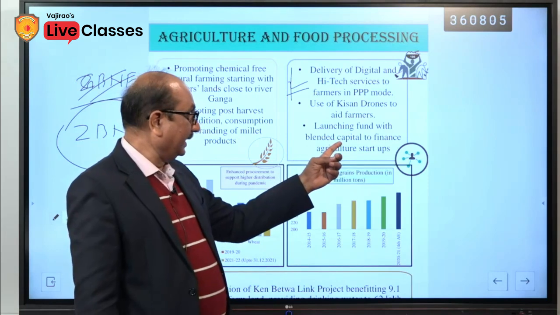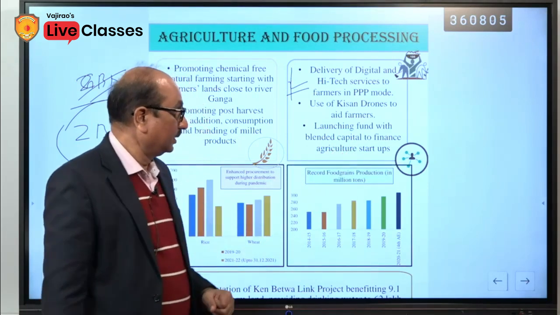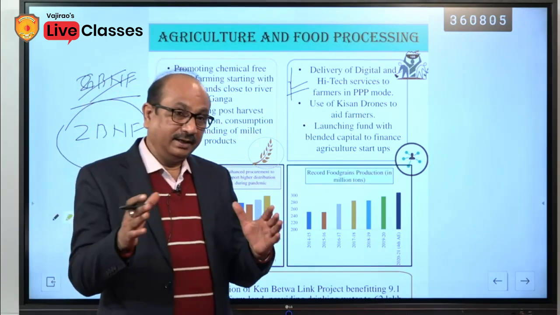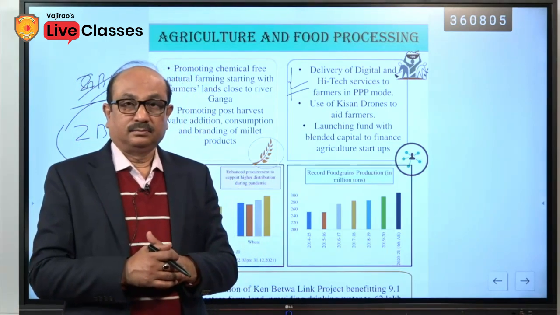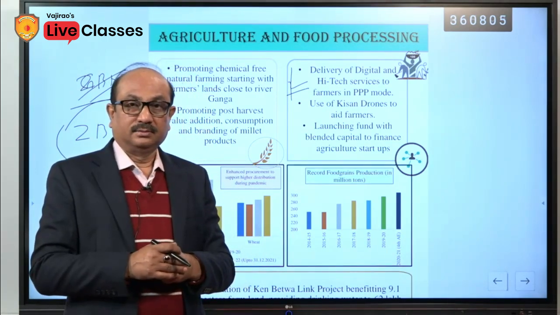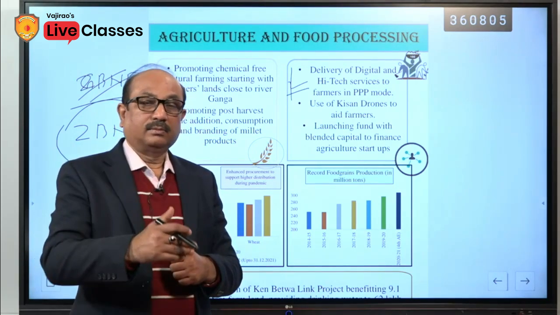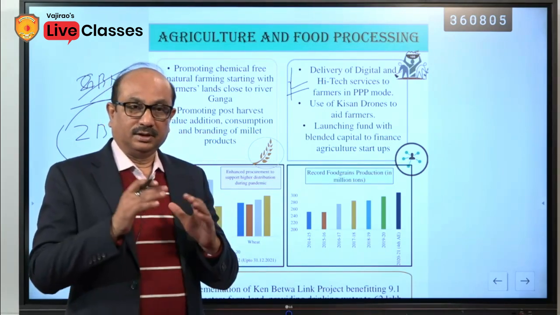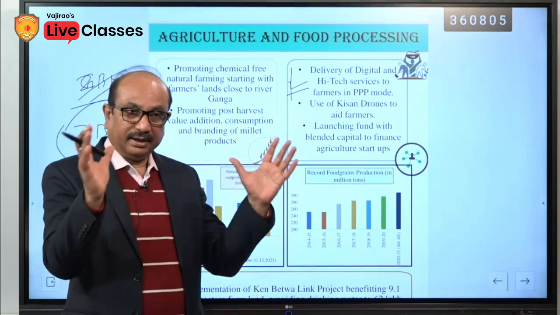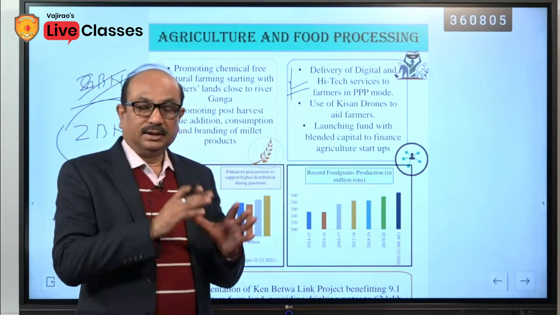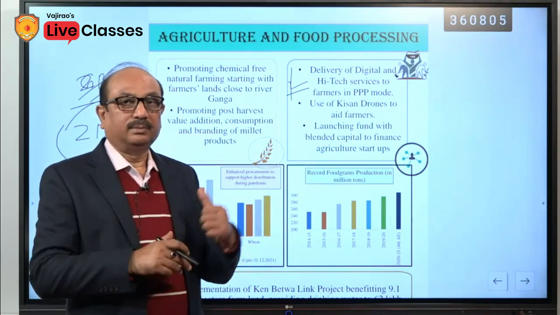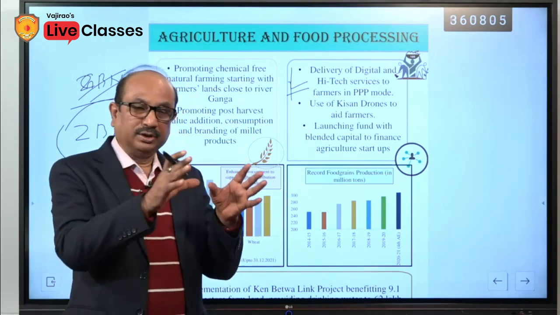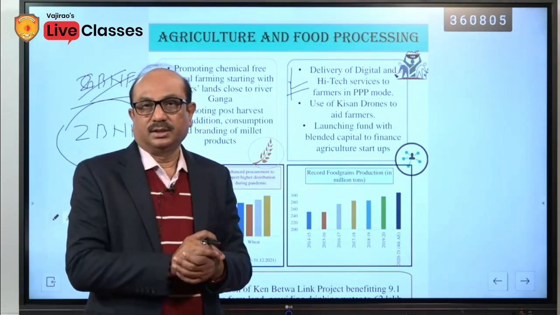Launching a fund with blended capital to finance agricultural startups, it is a master stroke. If you have any specific idea in your mind relating to the agriculture sector, if you are starting any startup for the sake of farmers, for the development of agriculture, a separate fund has been created. The name of the fund is not mentioned, but I saw in the budget proposal that this fund would be given to NABARD, and NABARD will allocate to the startups through the banks.